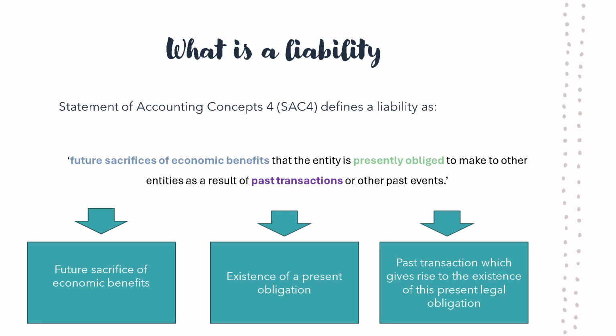The entity in question cannot be both the recipient of the good or service within the transaction and also obliged to pay for this particular good or service. So for example, if you are an entity involved in the sale of inventory, you cannot buy inventory from yourself. Additionally, it's not necessary for the identity of the third party to be known for a present obligation to arise. Most obligations are legally enforceable in that they stem from legally binding contracts or the provision of an invoice.